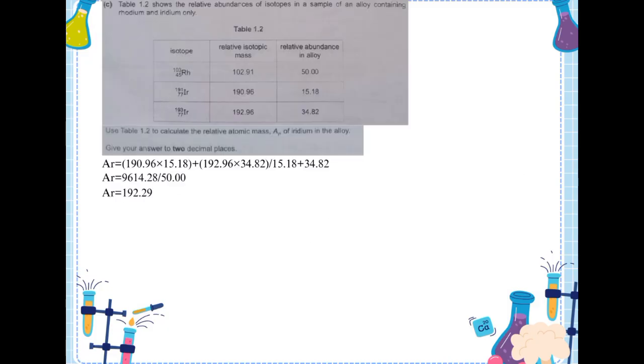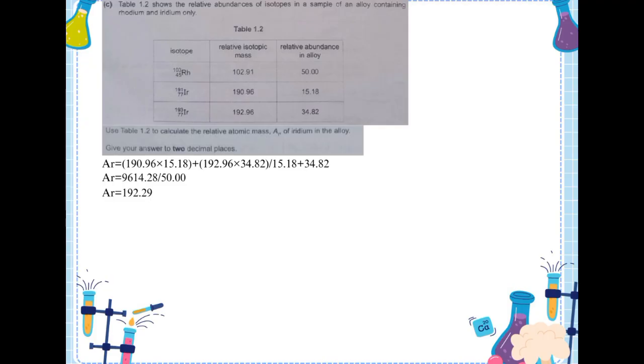Okay, next, use table 1.2 to calculate the relative atomic mass Ar of iridium in the alloy. Give your answer to 2 decimal places. Ar equals 190.96 times 15.18 plus 192.96 times 34.82, divided by 15.18 plus 34.82.